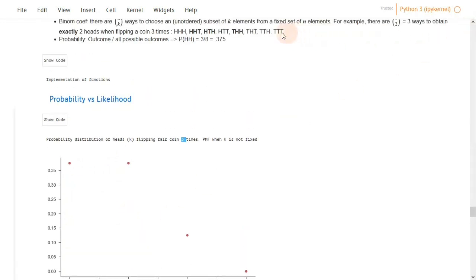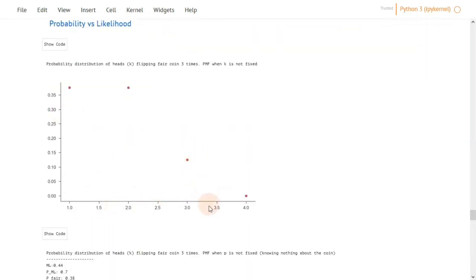These are the outcomes where we can expect to see 2 heads. Similarly, we can expect to see 1 head 3 times out of 8. And there is a very low chance of observing 3 heads, which actually happened 1 time here, which is 1 over 8, which is very low. Okay? So this plot shows the probability on the y-axis of observing x values in this experiment. And this is what we have been doing actually up to this point.